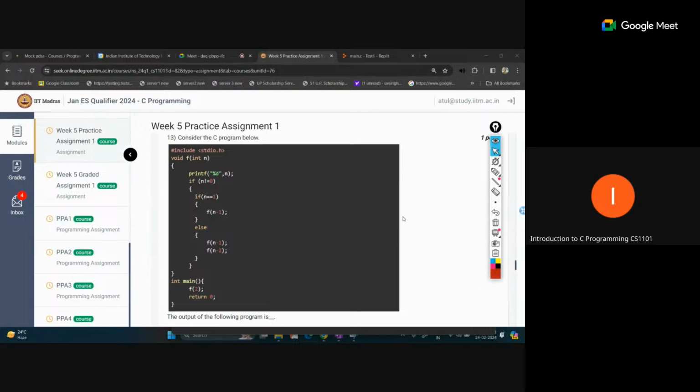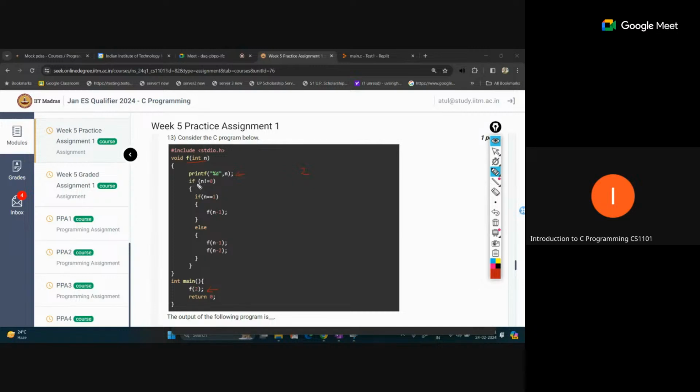So the 13th question. The output of the following program. Same thing: now we are calling the f2 function here. We call f first and pass 2, so n is 2. First we print the n value, so 2 will be printed.